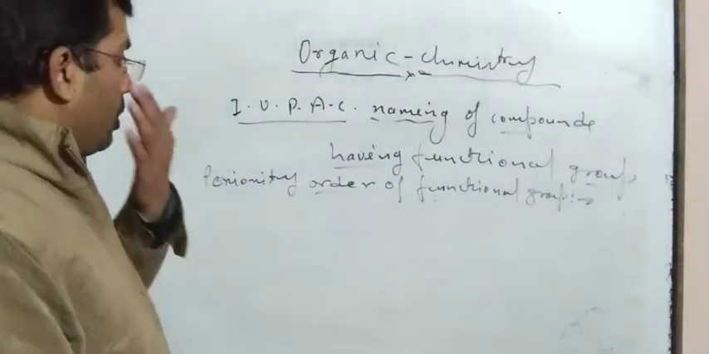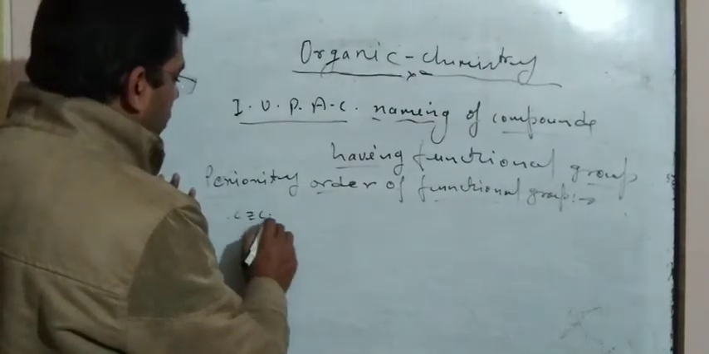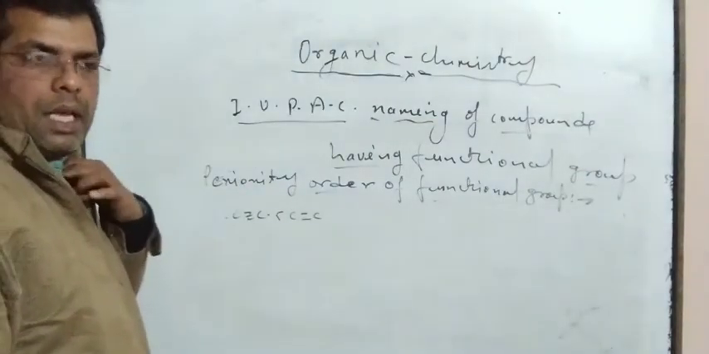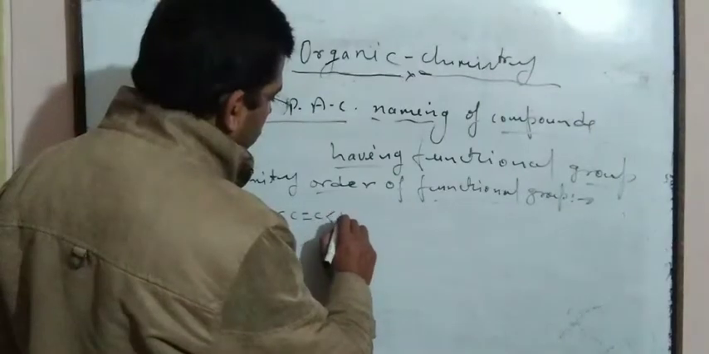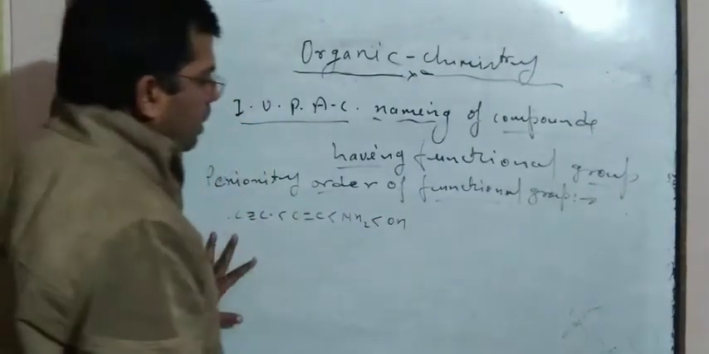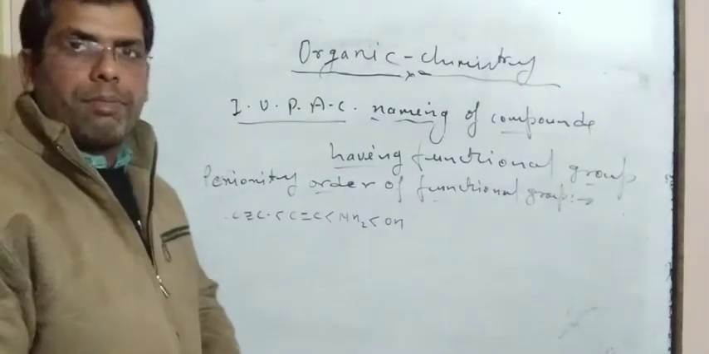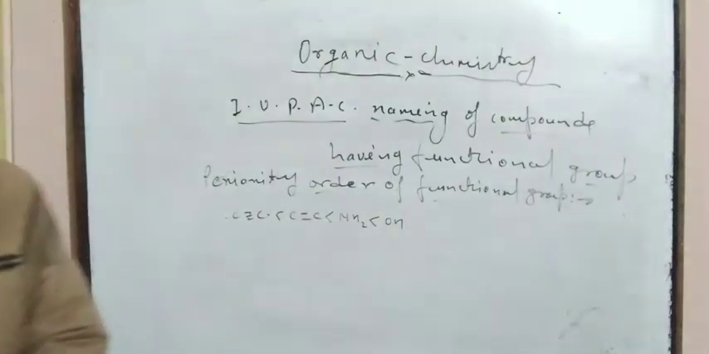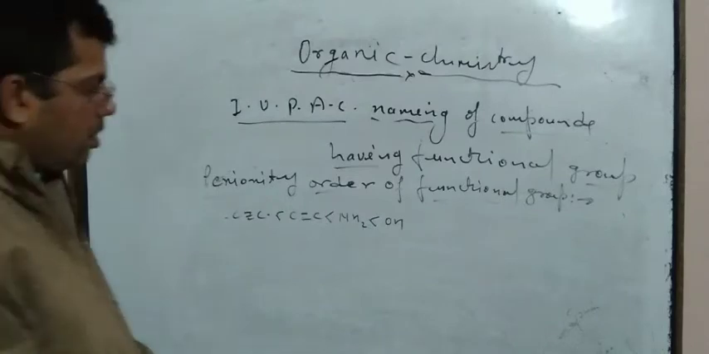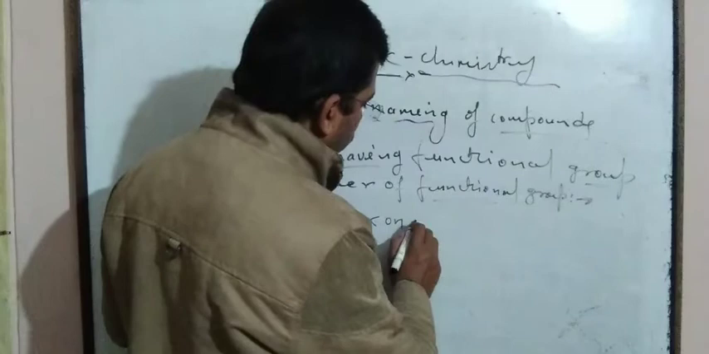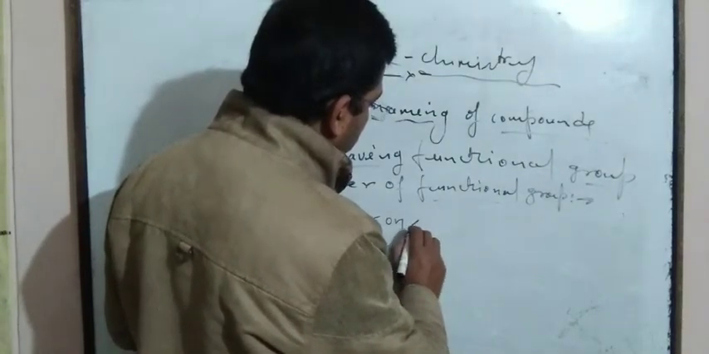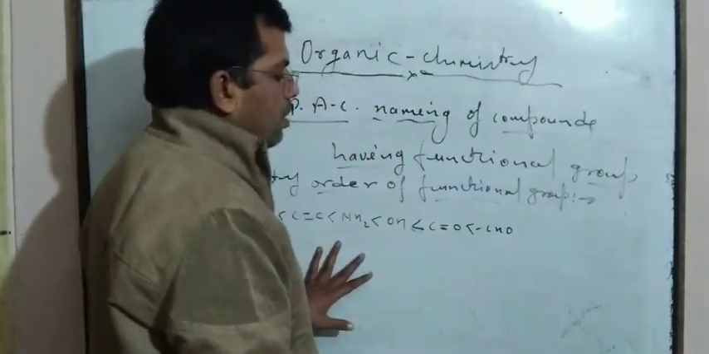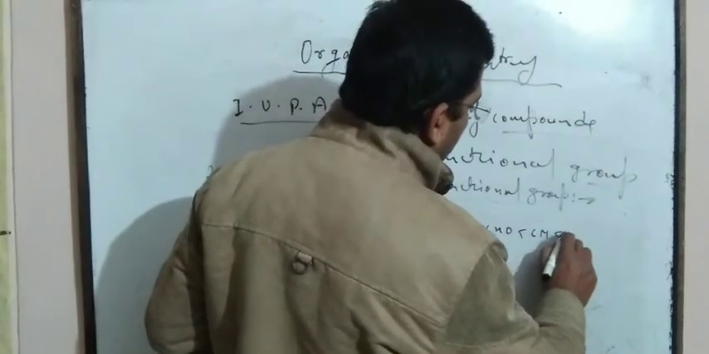While writing the priority order of functional groups, C triple bond C has the minimum priority, then C double bond C, then the NH2 group, then the OH group, then the keto group, C double bond O, and then the CHO group, then the CN group, then the NC group,